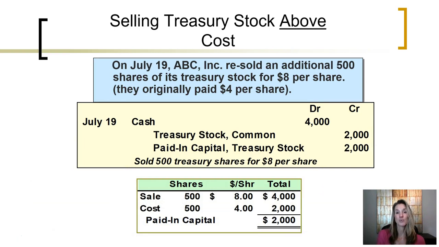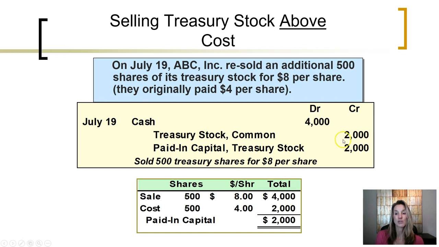When the corporation resells some of its treasury stock above its original cost, ABC resold an additional 500 shares of treasury stock it had purchased, and it was resold for $8 per share. Recall, when they purchased that treasury stock, they originally paid $4 per share. Total cash received is $4,000, which is the 500 shares sold at $8 per share.